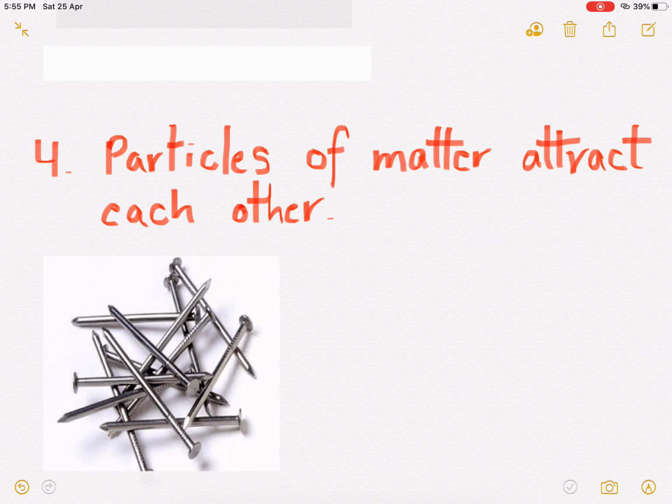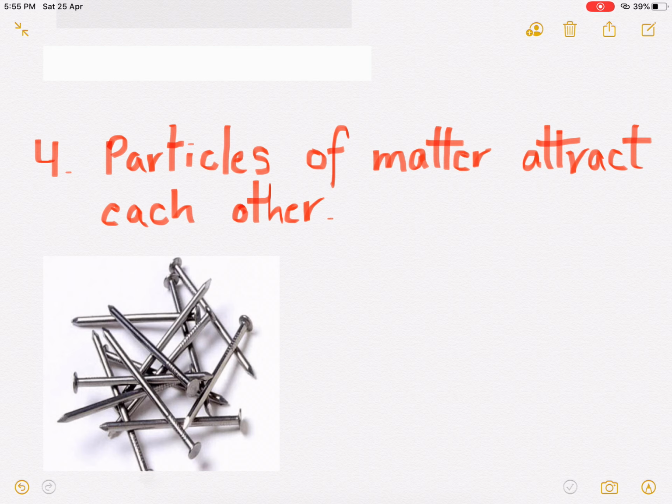So what is happening here? Why can you not break this matter? Because there is an attraction force between the particles, and this force keeps the particles together. The strength of this force of attraction varies from one kind of matter to another.